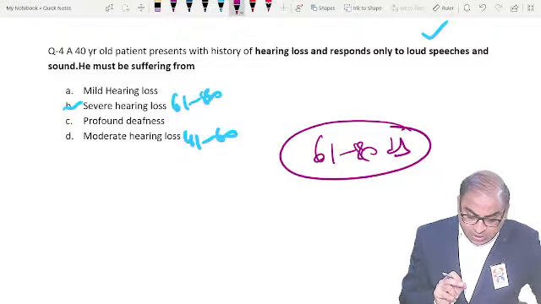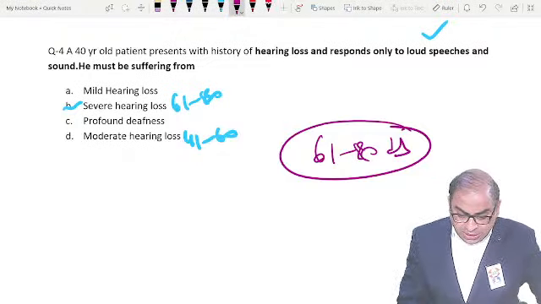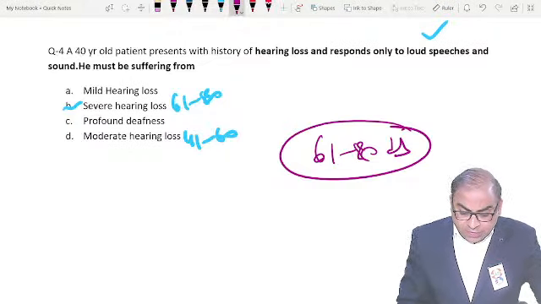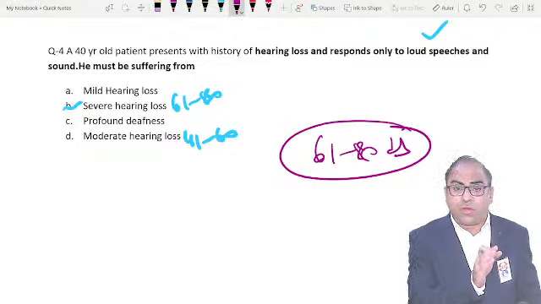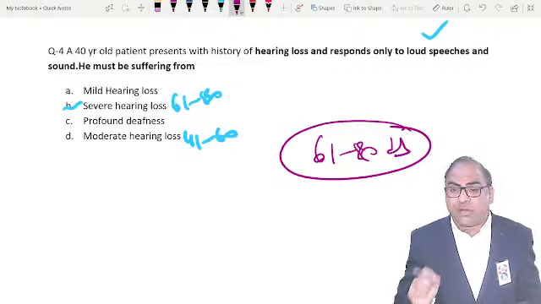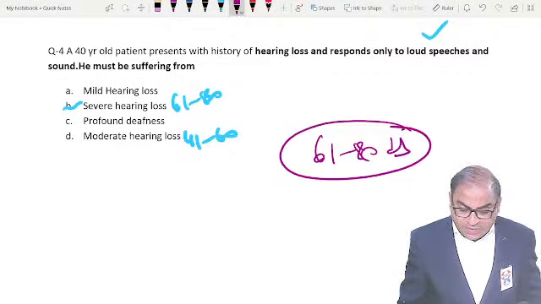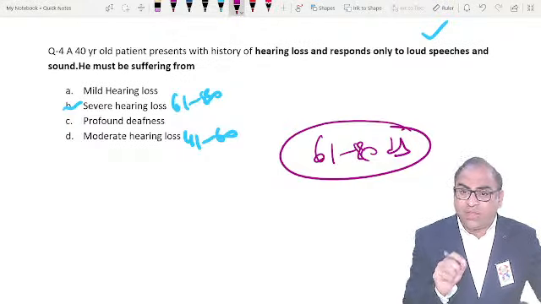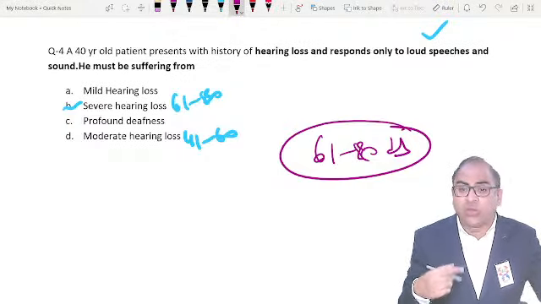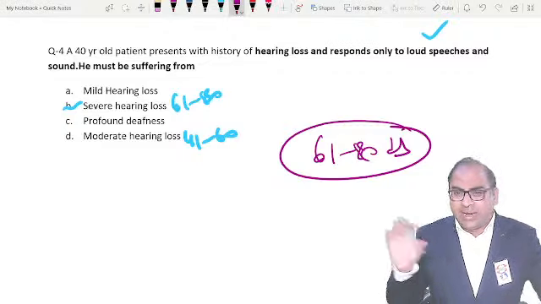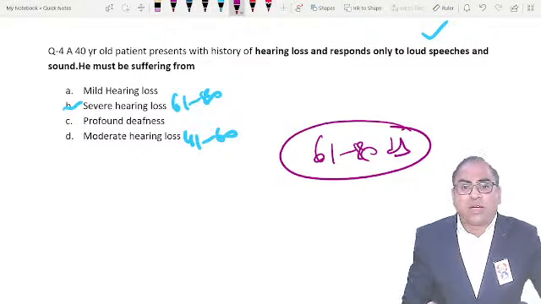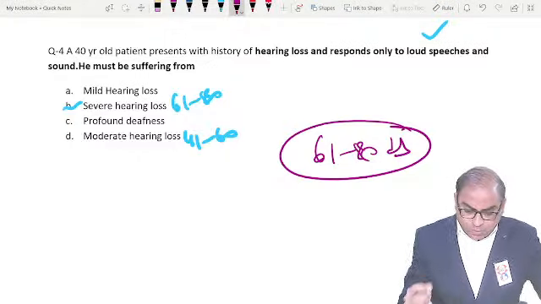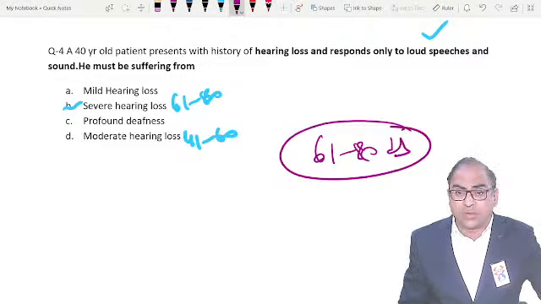Now, one of the students, Dr. Ahmed, is saying percentage of hearing loss. I'm not getting it, but can you elaborate what you want to say? Was the MCQ in the form of decibel or in the form of mild, moderate, severe? Percentage? Was that decibel or percent? I'm not getting your point, beta. Can you write in the chat box, or at the end I will share my WhatsApp number with you. You can WhatsApp me what the examiner was actually asking, percentage, and what the options were. Can any student recollect the options, beta?